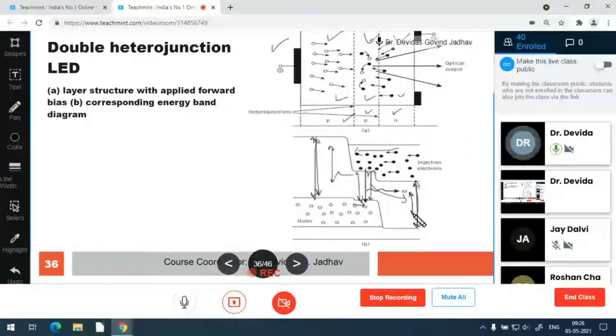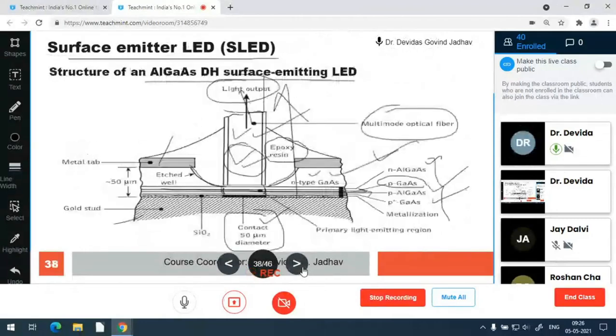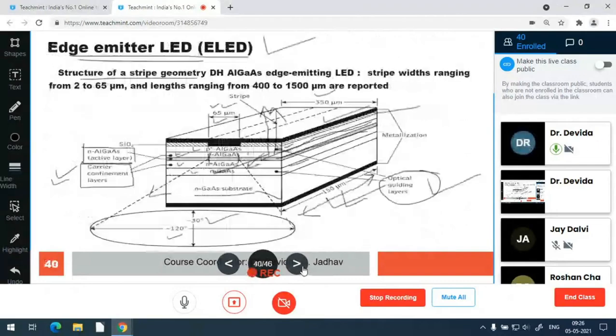So these become transparent layers for the photon, carrying it outside the structure. If the photon had to travel along the active region only, there would be a greater possibility of reabsorption in that region.